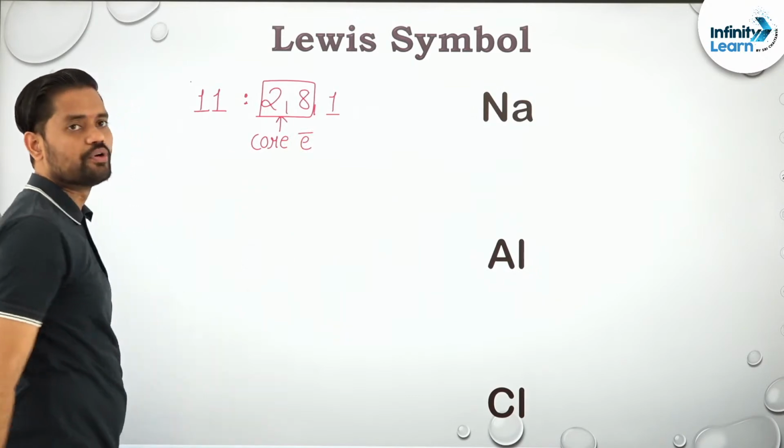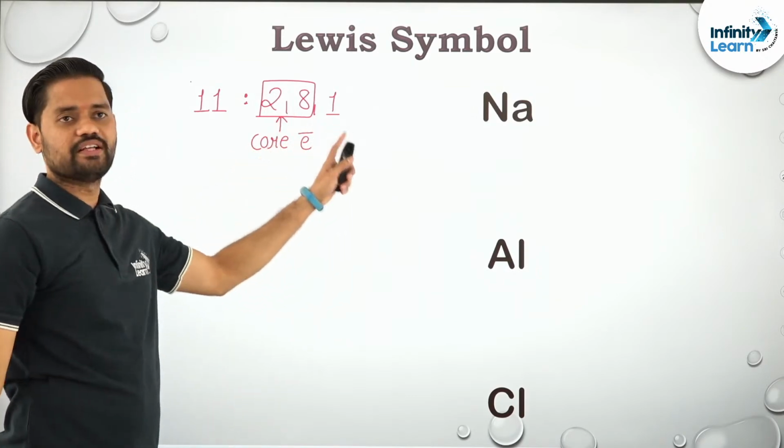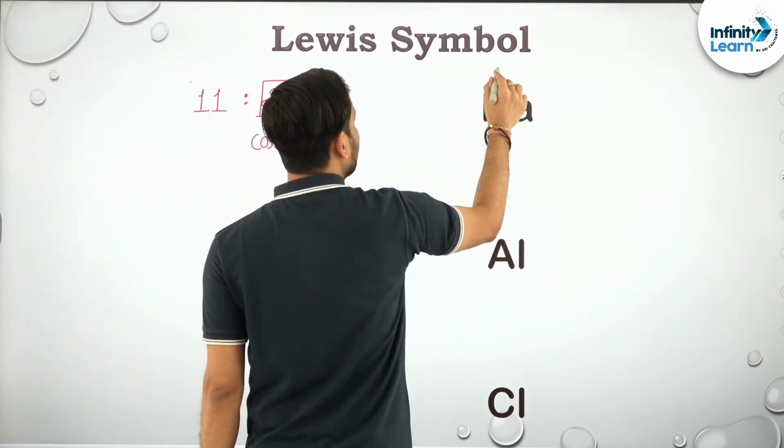This is known as what? Core electron. And how many valence electrons are there? 1. So I will be just drawing 1 dot.